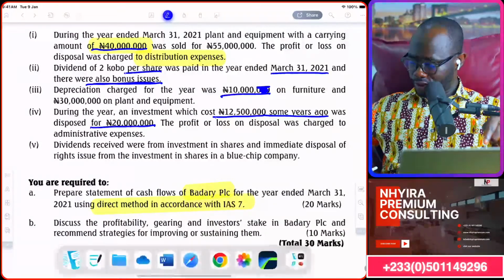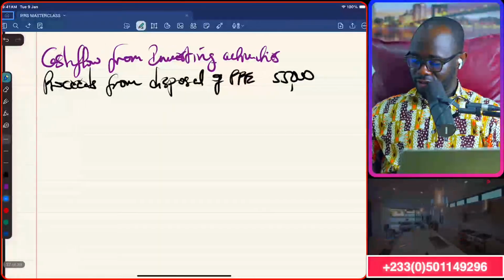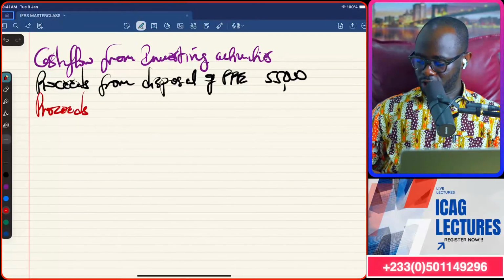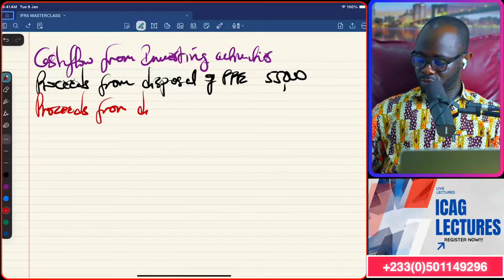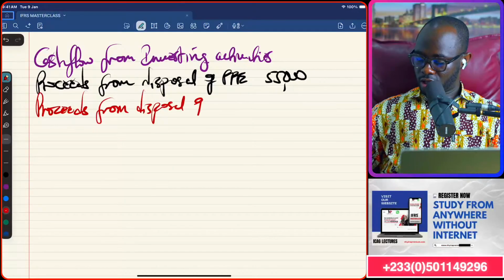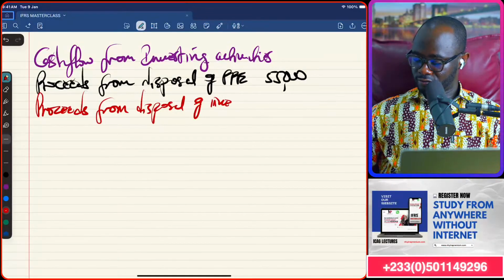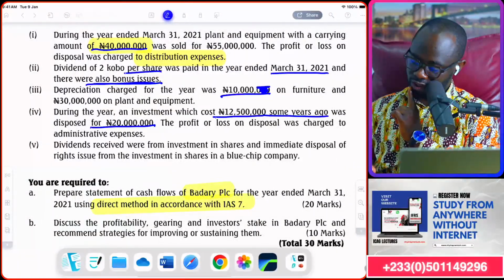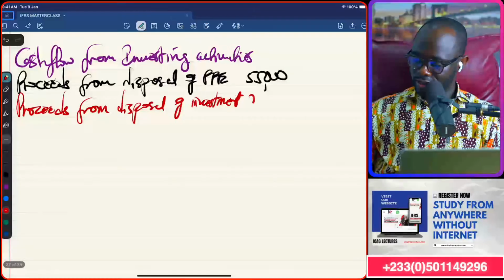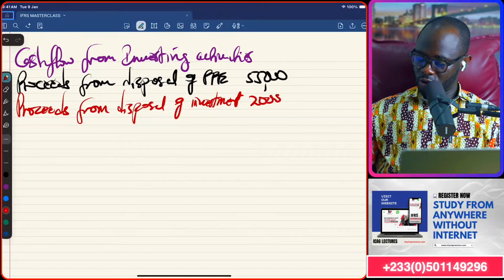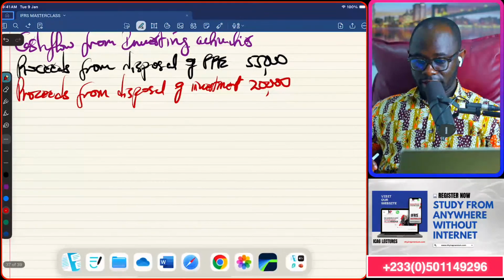Okay, so proceeds from the disposal of that investment will come under investing activity. So proceeds from disposal of investment. We are interested in that first. How much we got? Was disposed of for 20,000. 20 million naira, but we are working 3 zeros up, so 20,000.